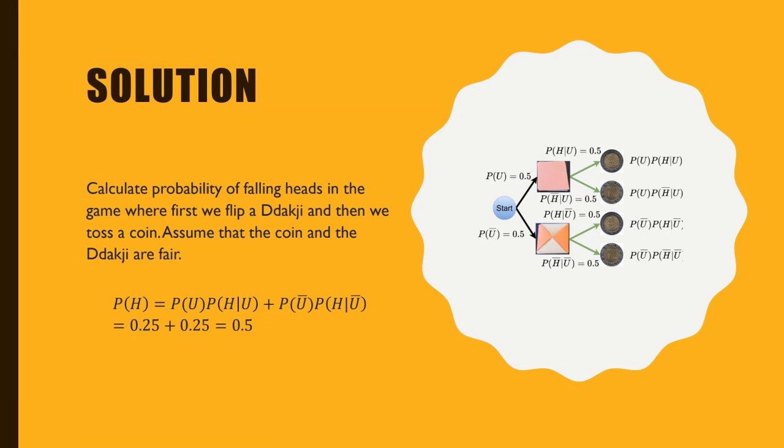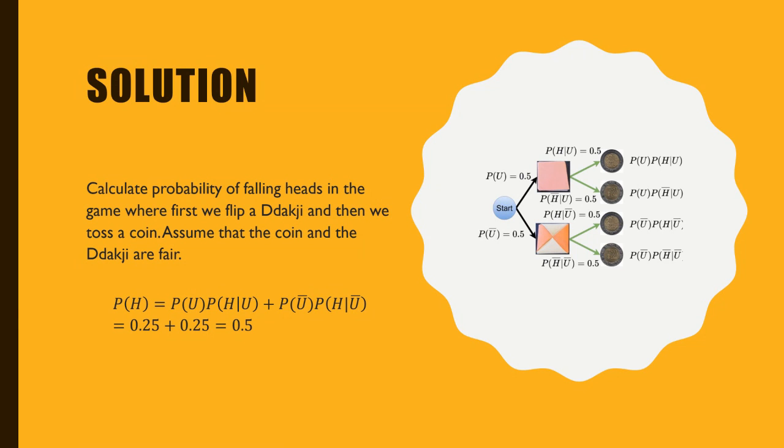What I'm doing is trying to put it in mathematical terms to understand it. Okay, the third coin which we are seeing here says the probability of falling heads when the dakchi is not upside. So we are representing probability of heads when dakchi is not upside, which is 0.5. And we see probability of not heads when dakchi is not upside, which we are representing with 0.5 again. So if we want to know the probability of this coin, we already know we have to multiply this times this. 0.5 times 0.5 gives 0.25.